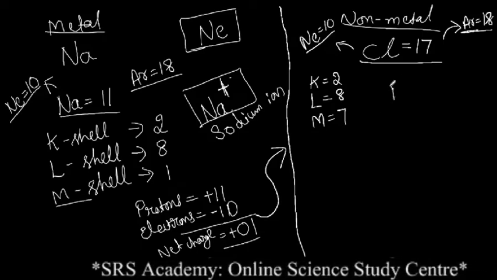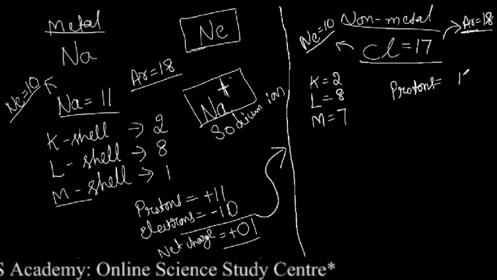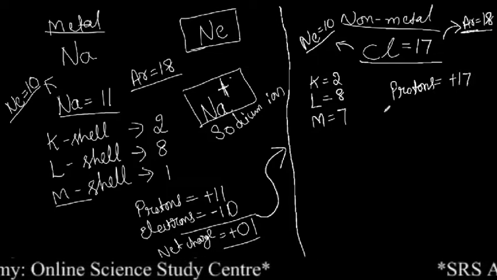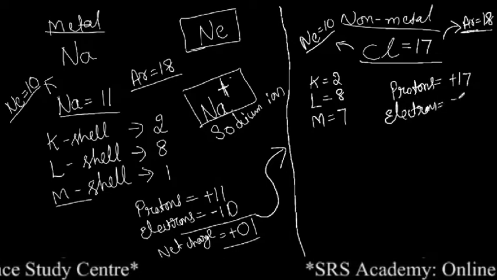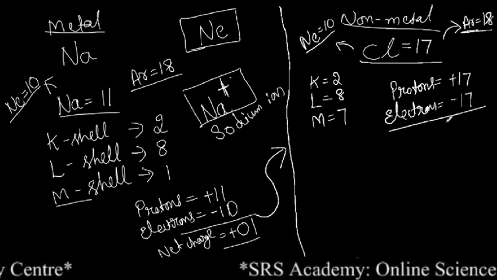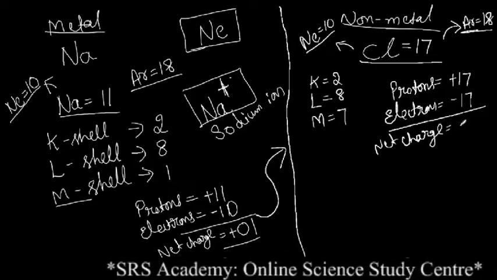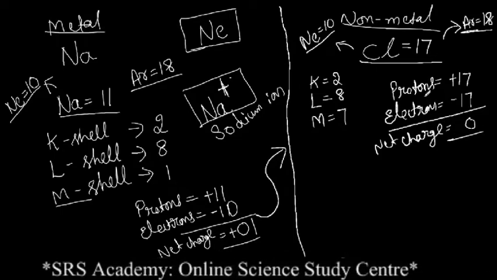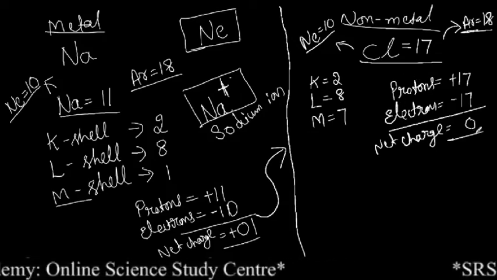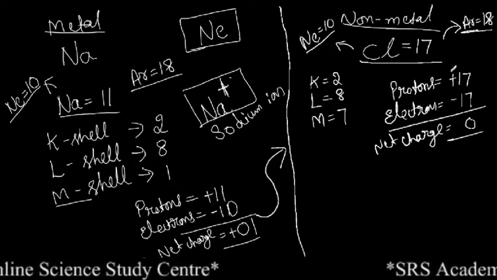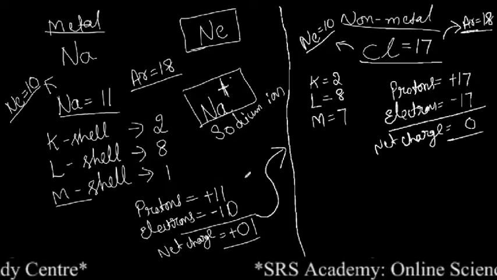Now you know what happens? Just look here. When the atom is neutral, the number of protons will be 17, charge plus. Then what is the number of electrons? So the number of electrons will be minus 17. Then what is the net charge of it? So net charge will be 0. Then in this condition it is neutral but unstable. Then to become stable, the number of electrons should be 18. That means argon electronic configuration. So it gains 1 electron.